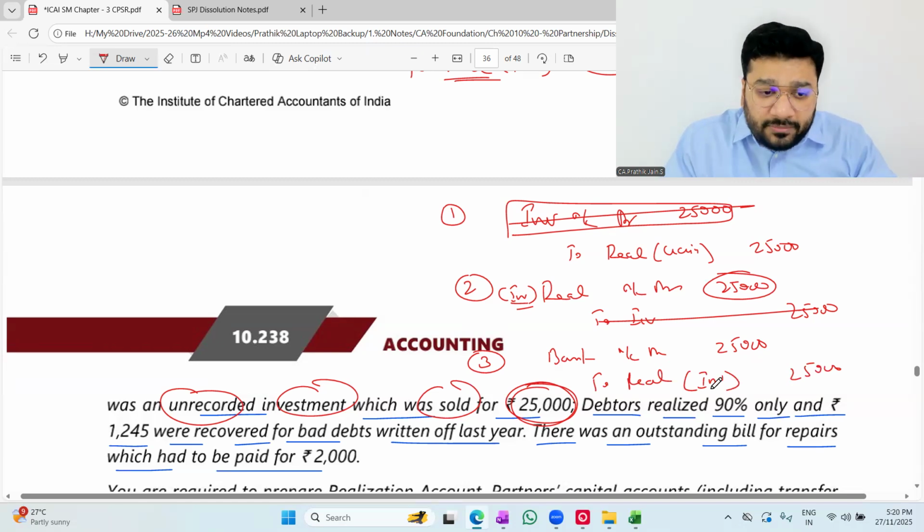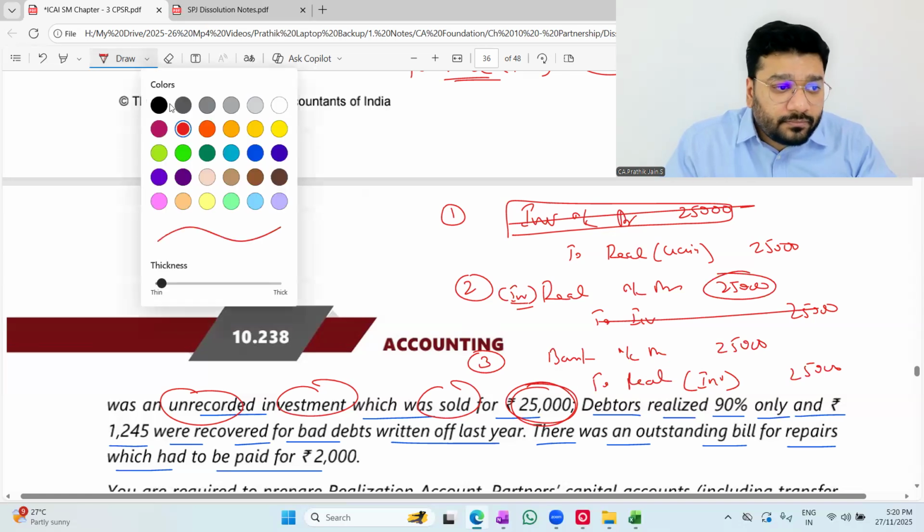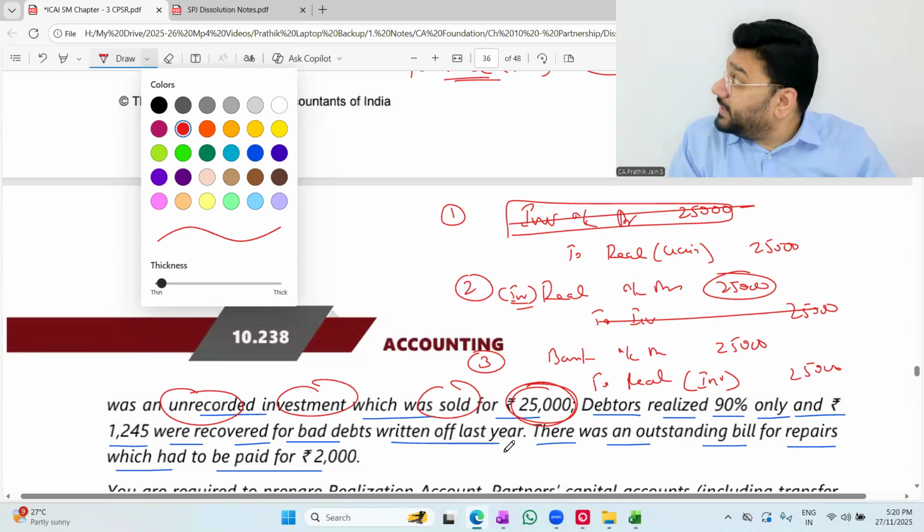Online people, got it, not got it? Yes, sir. Those who have not got it, I'll do the entry on the whiteboard. If you're not clear, I can do the entry on the whiteboard. Do you want me to do it on the whiteboard? Or is it understandable? Understood? Is it clearly visible, not visible?